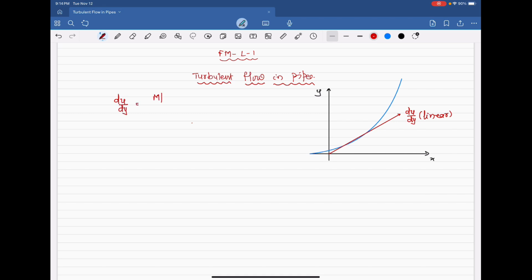Velocity is L by t and y is L. The dimensions of du by dy are t to the power of minus 1, which is nothing but per second.